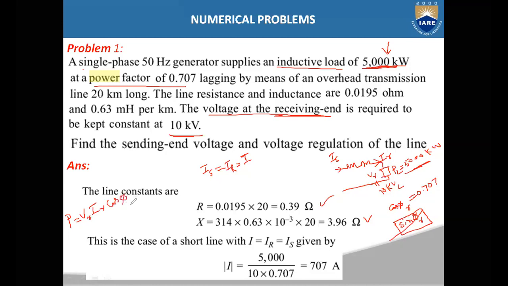In this, you know the P value, the receiving end voltage VR, and the cos phi r value, so you will get the receiving end current IR. The receiving end current IR will be the same as the sending end current IS, which we will call the I value. So I, or IR, or IS, all three are the same: I equals P by VR into cos phi r.